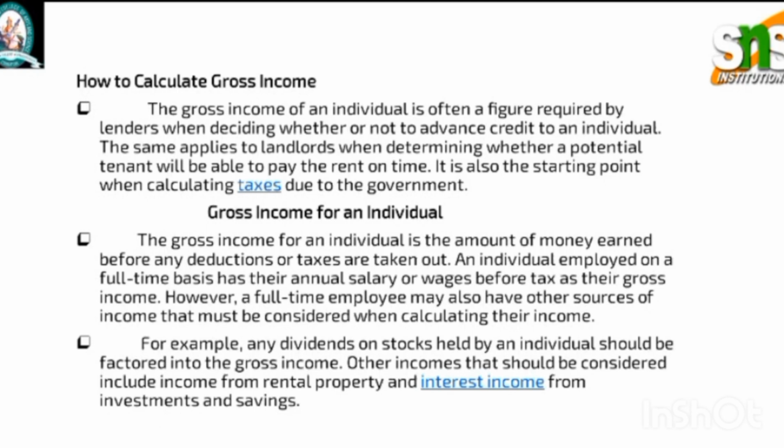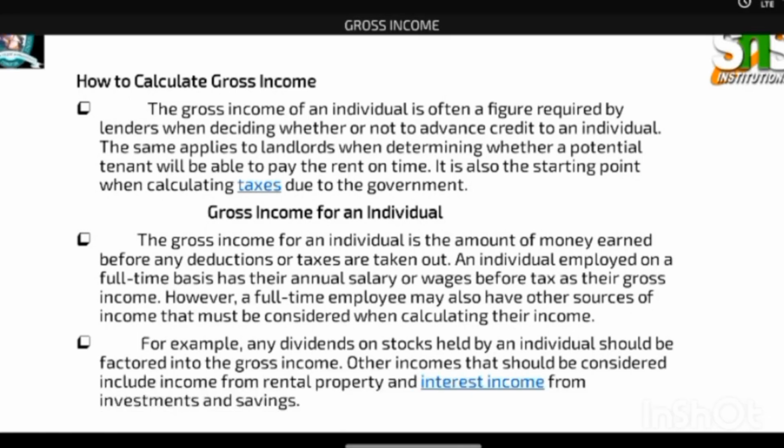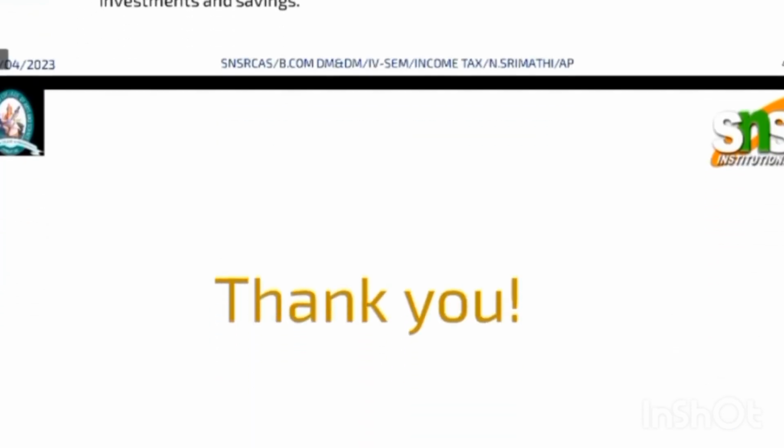Gross income of an individual. The gross income of an individual is the amount of money earned before any deductions or taxes are taken. An individual employee on a full-time basis has their annual salary or wages before taxes as their gross income. However, a full-time employee may also have other sources of income that must be considered when calculating their income. For example, any investments held by an individual should be factored into gross income. Other income should be considered including income